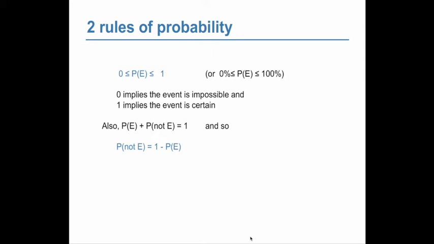And the probability of some event happening plus the probability of that event not happening is equal to 1, right?